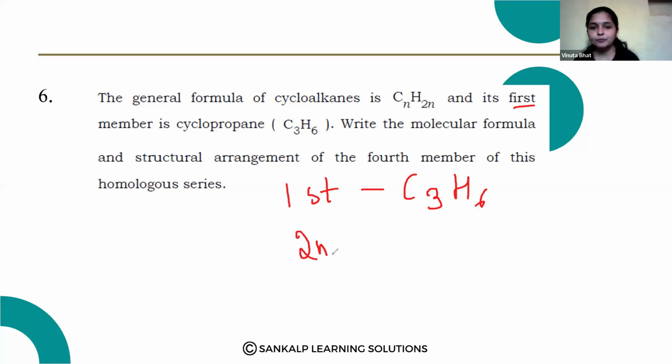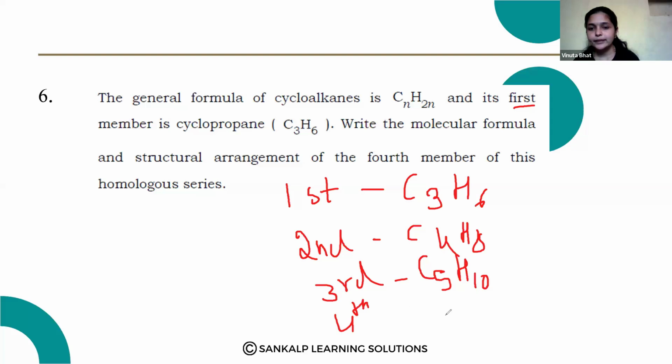Second member, that is C4H8. Third member, that is C5H10, and fourth member, that is C6H12.